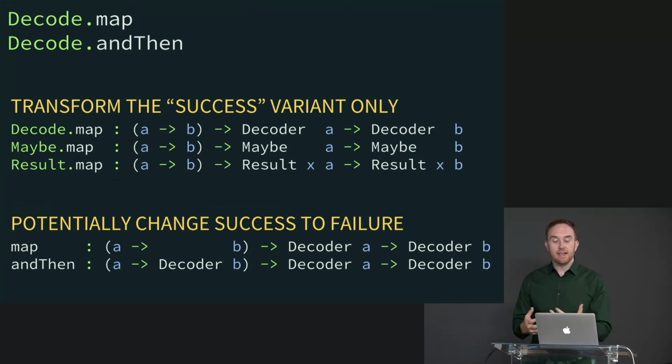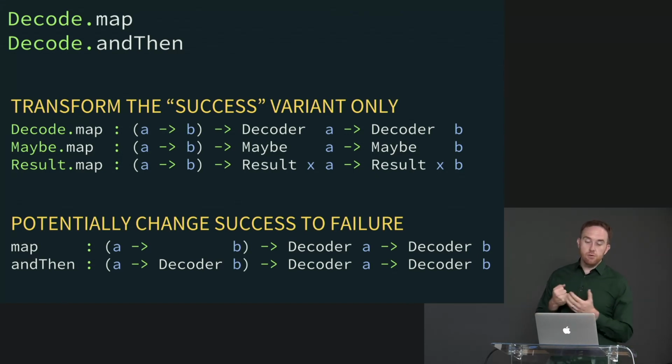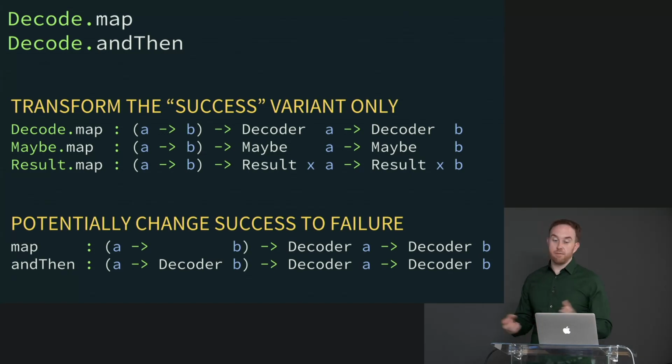At the same time, it still has the power to transform just like map does. So in that sense, it's a more powerful version of map. And you know what they say, with great power comes great responsibility, which is why, as a general rule, if map gets the job done, map's a better choice, because you know more about it. In the case of map, you know that it's only going to keep you on the happy path, whereas with andThen you now have more to think about. When you look at some code that's using andThen, you think, wait a minute, it might actually be changing it to a failure. What are the implications of that? Map has fewer implications. But andThen does have more power, and sometimes that's what you want. So we're going to get into some specific examples, but while we still have this on the screen, any questions about it?